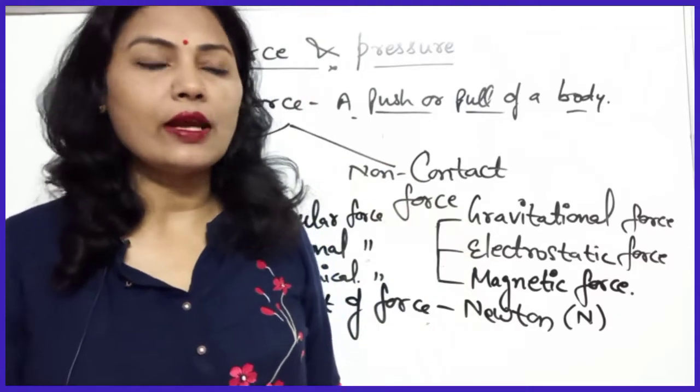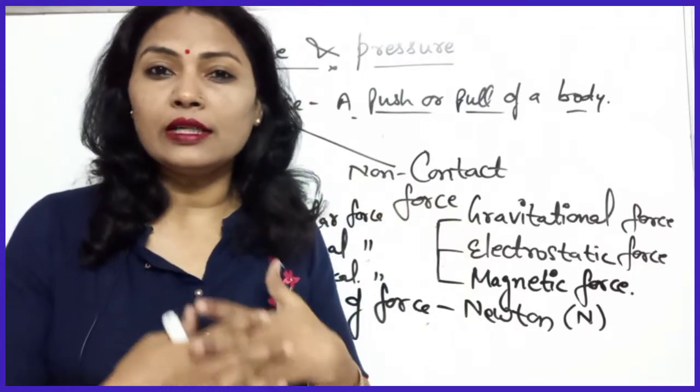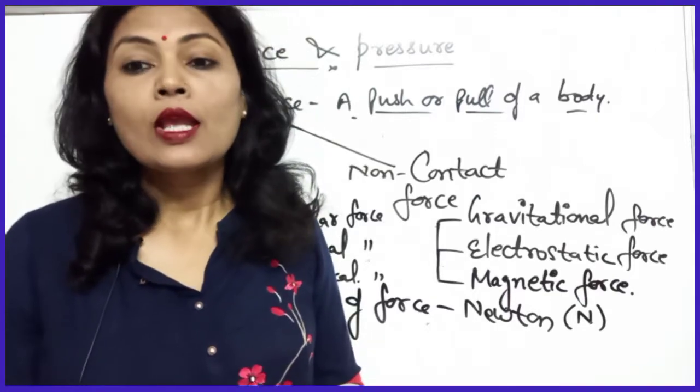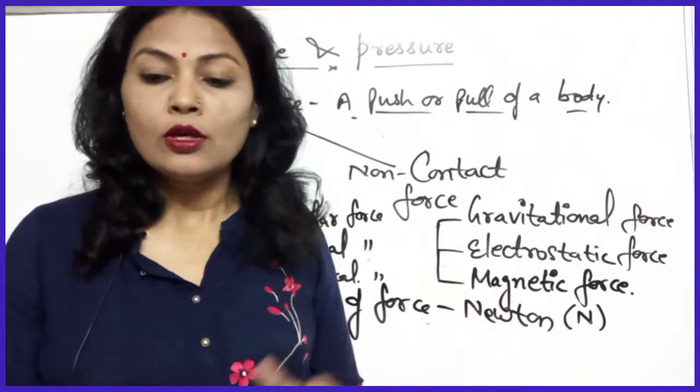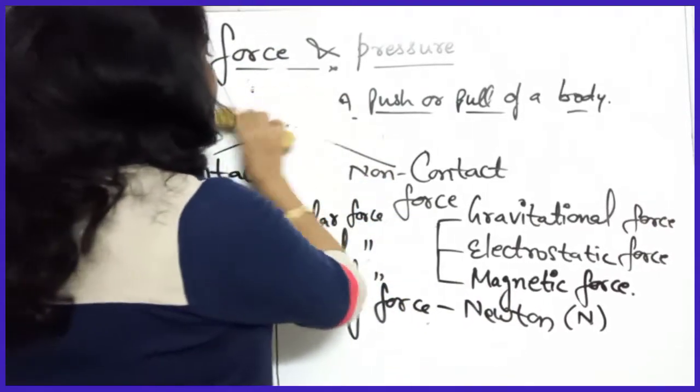Do you know what is gravity? Actually, the force with which the earth attracts objects towards itself, that is gravity. And gravitational force you already know. Now what is pressure? Next is pressure.